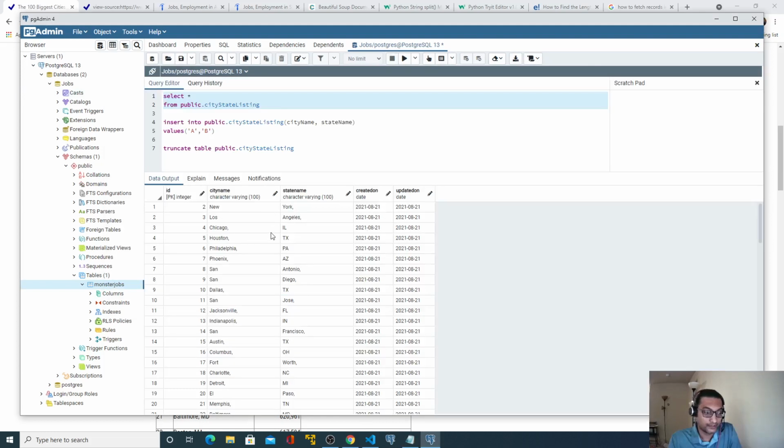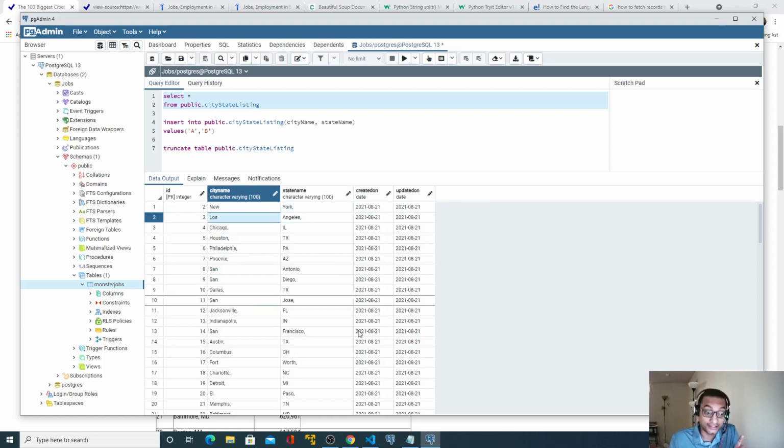Now if you look at this data, look at, let's say, Jacksonville, Florida, Indianapolis, IN. There is a comma, first of all, that should not be there. Another thing is, look at the first two records, New York and Los Angeles. New York is basically a city name, and the state is missing. Again, for Los Angeles, the state is missing.